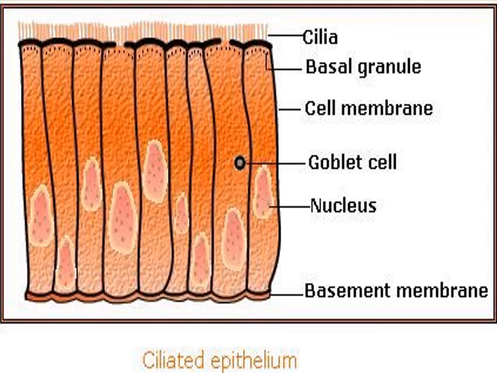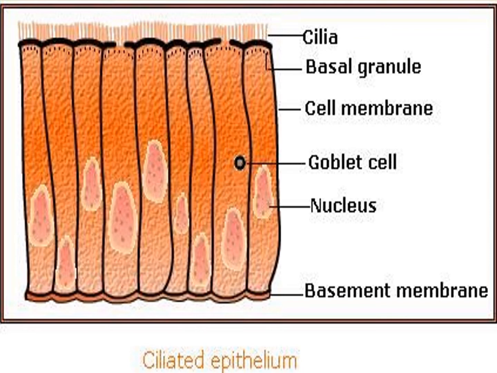Their function is to move particles or mucus in a specific direction over the epithelium.